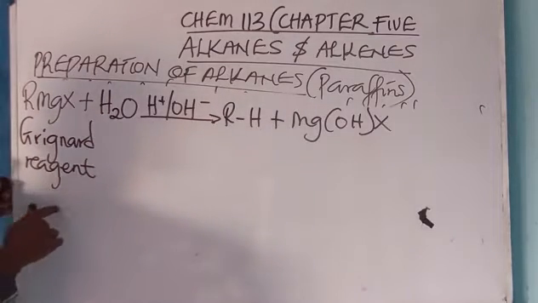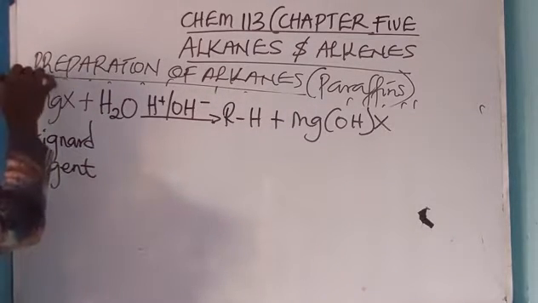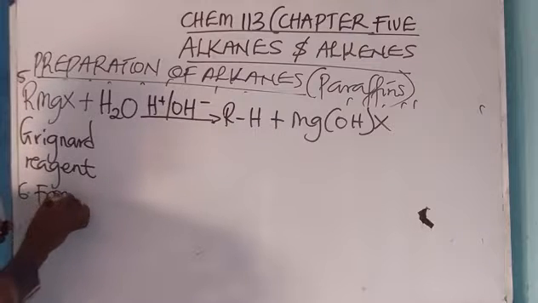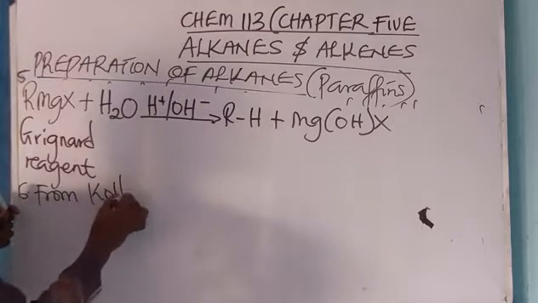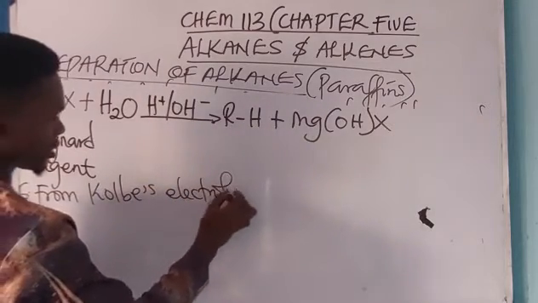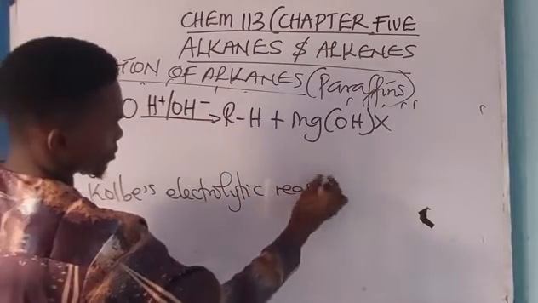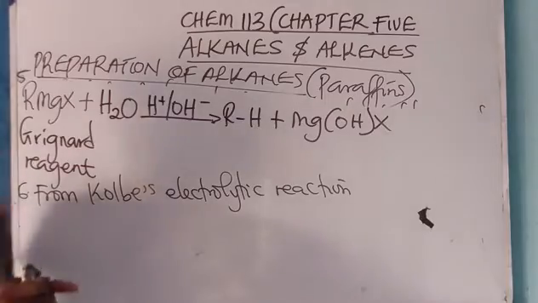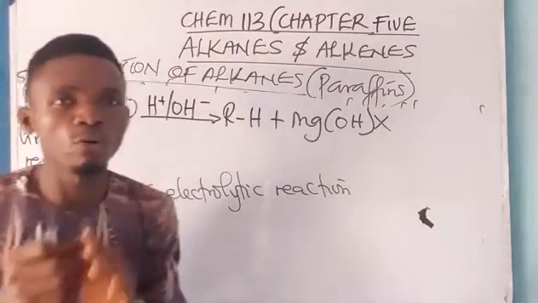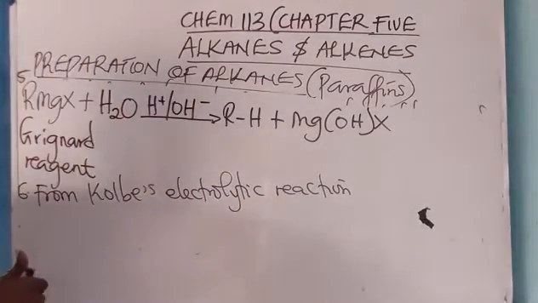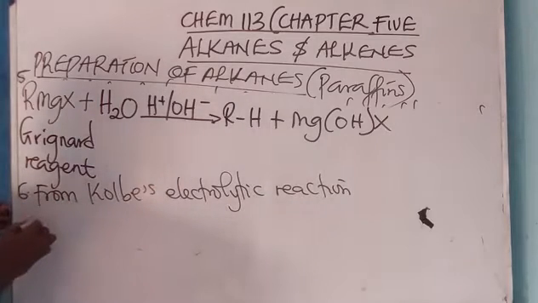We can also prepare alkane from, this should be number 5, if I'm not mistaken. Number 6, from Kolbe's electrolytic reaction. In this type of reaction, the sodium or potassium salt of a carboxylic acid is being reacted with water. Look at it here.